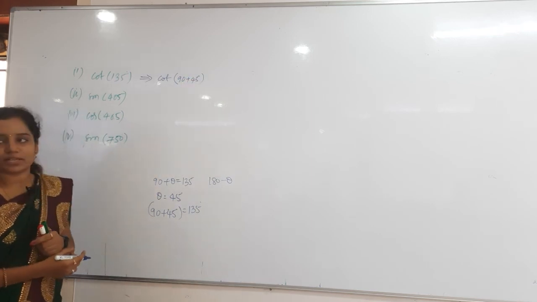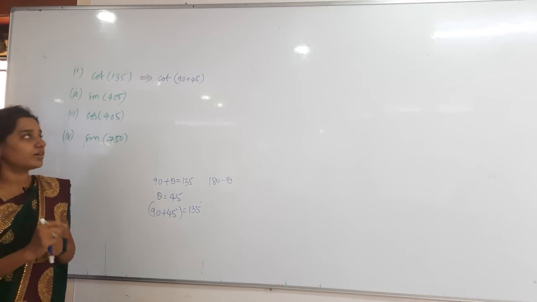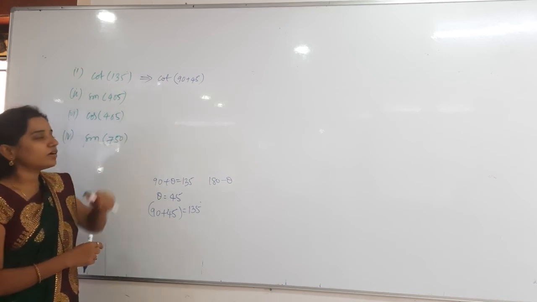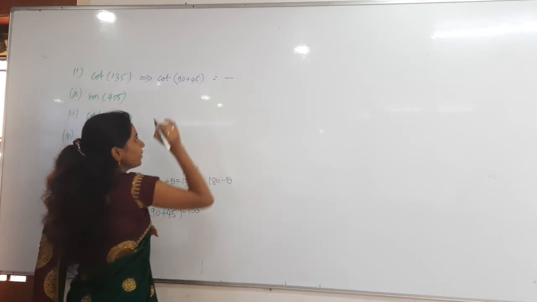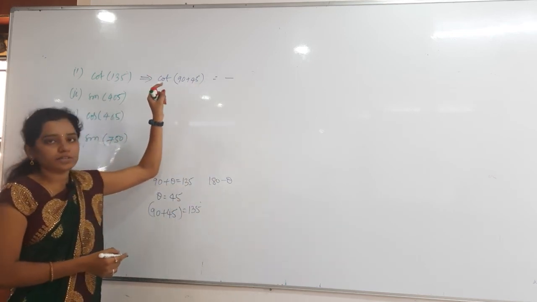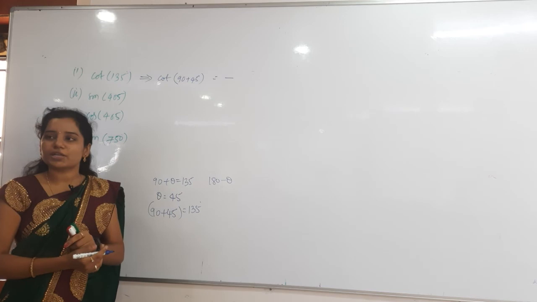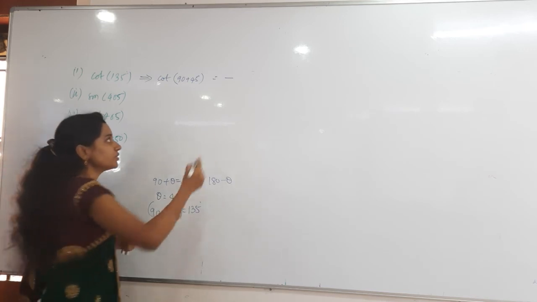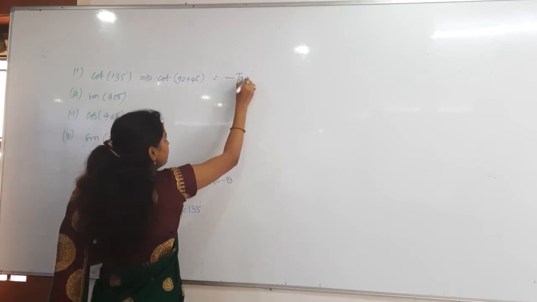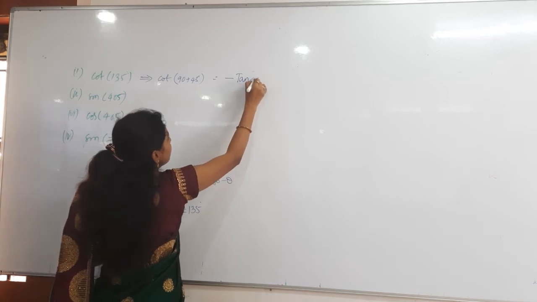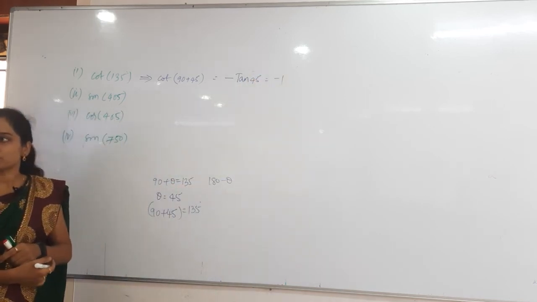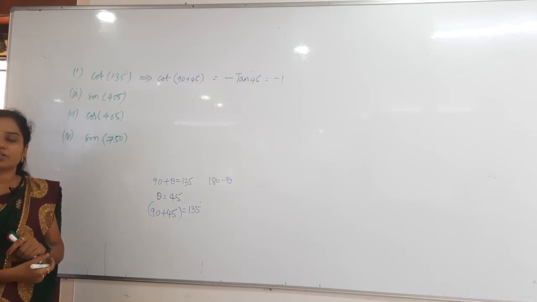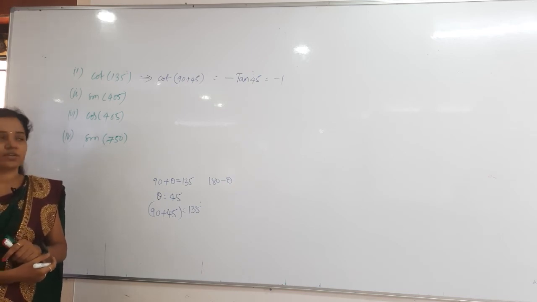In the second quadrant, cot will be plus or minus? Minus. Dealing with 90 degrees, cot becomes the opposite function, tan. Theta is 45, tan 45 is 1, so the answer is minus 1. You can check in the table also, cot 135 is minus 1 only.